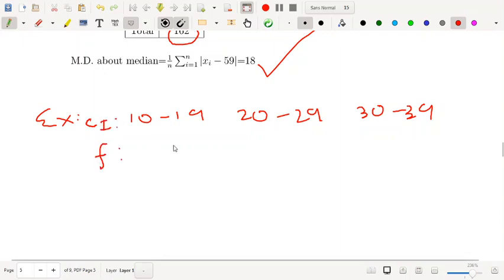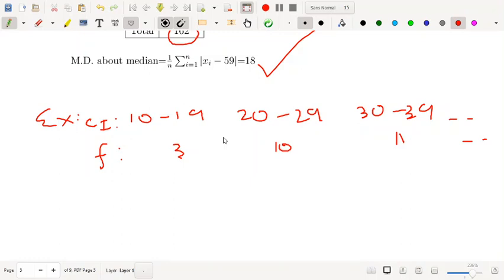Suppose your frequencies are given by 3, 10, 11, and so on. Now in this case, how will you calculate the mean deviation? That may be the question. So in this case, you have to find out the mid values. You know how to calculate the mid values, right? In this case, it is not mentioned about median, so you have to calculate about the mean.